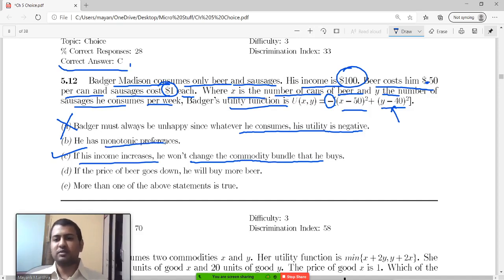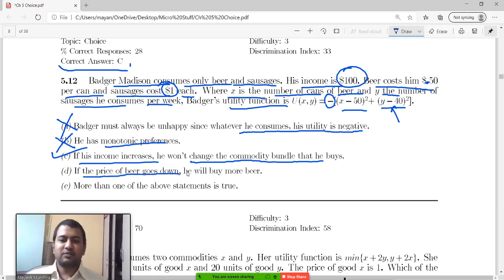Next is, he has monotonic preferences. That is also wrong. Anything less than 50, 40 is less preferred. Till 50, 40 he likes more, and after 50, 40 he likes less. Monotonic preferences means either more will always make him better off or more will always make him worse off. This is not happening. Initially utility increases and then it starts decreasing. It is increasing till 50, 40 and then it starts dipping. So these are not monotonic preferences.